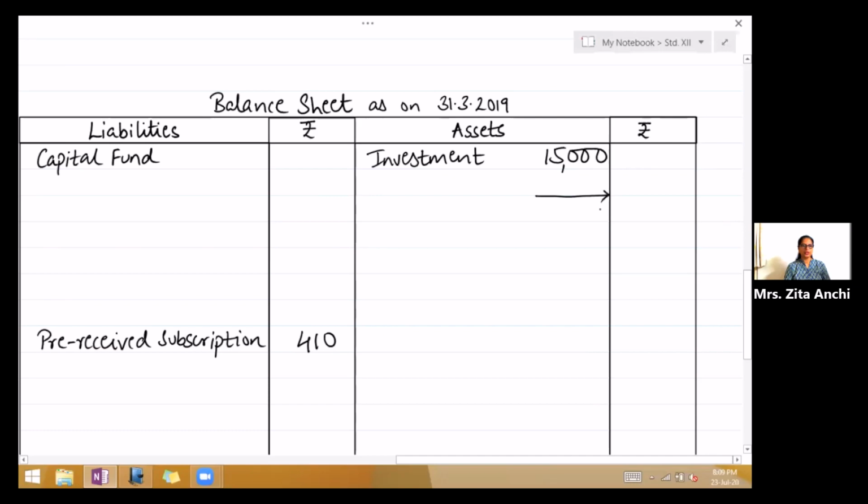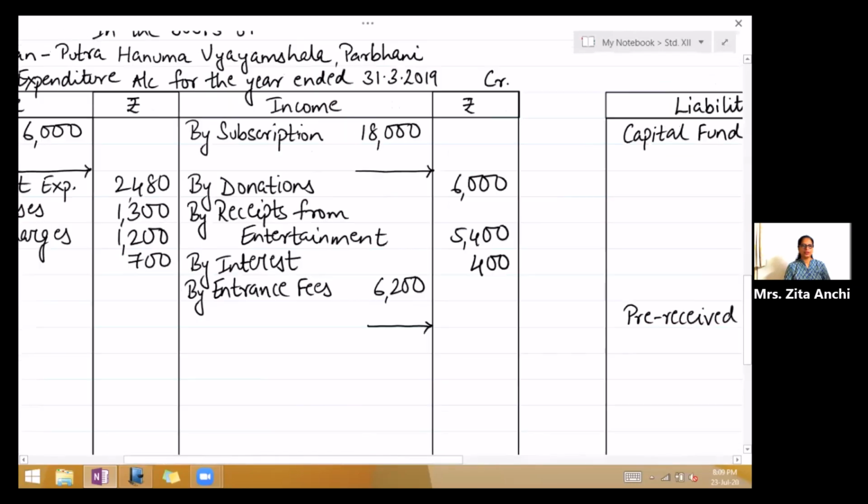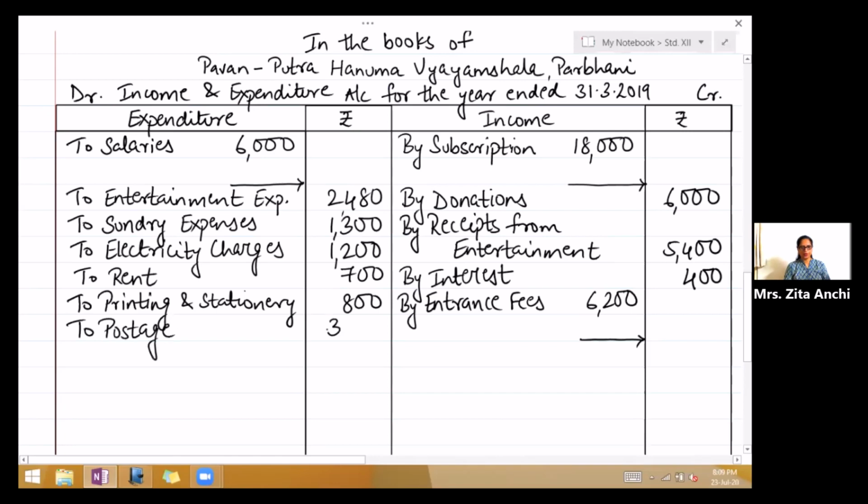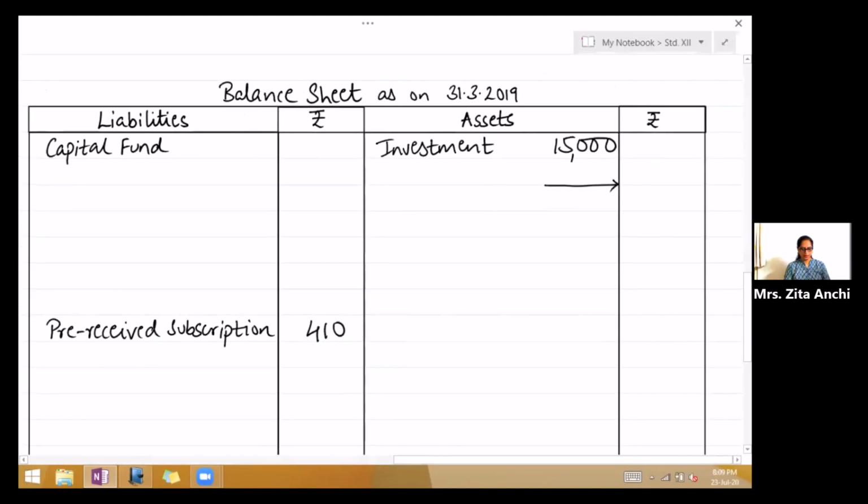Printing and stationery expenditure. So write 2 printing and stationery 800, 2 postage, all these are expenses, 3,200. Fixed deposit. Fixed deposit is an asset. Come to the asset side. Fixed deposit 3,900.